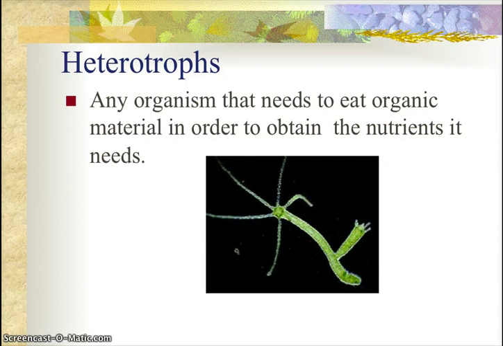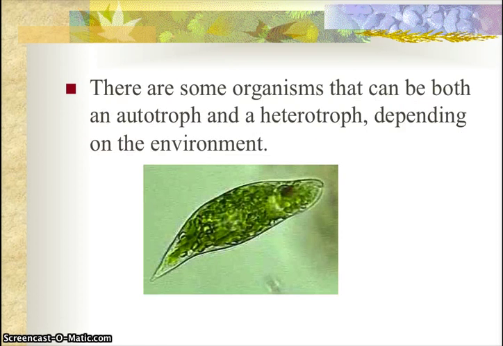A heterotroph is any organism that needs to eat organic material in order to obtain the nutrients it needs. So, a heterotroph does not produce its own food, it has to acquire it elsewhere. There are some organisms that can be both an autotroph and a heterotroph, but that depends upon the environment.